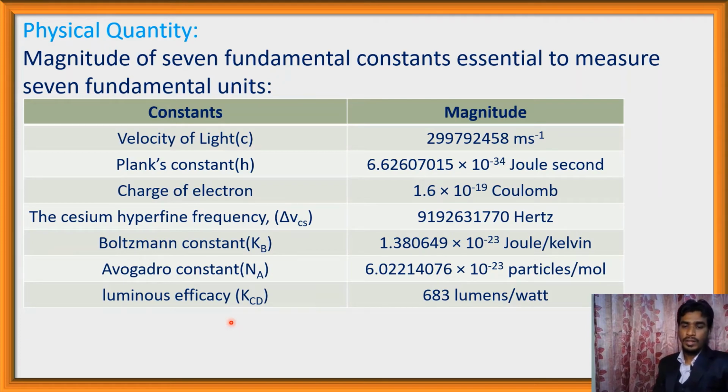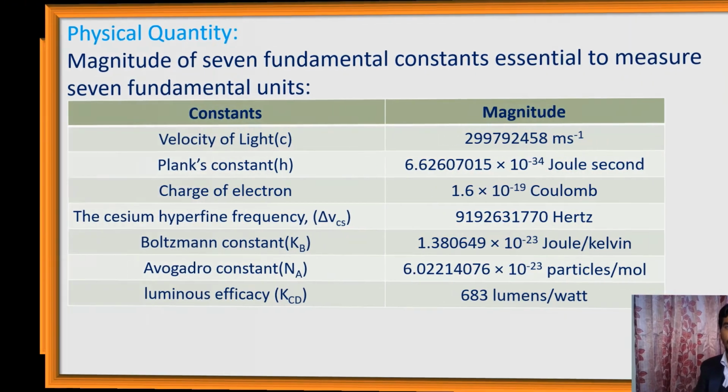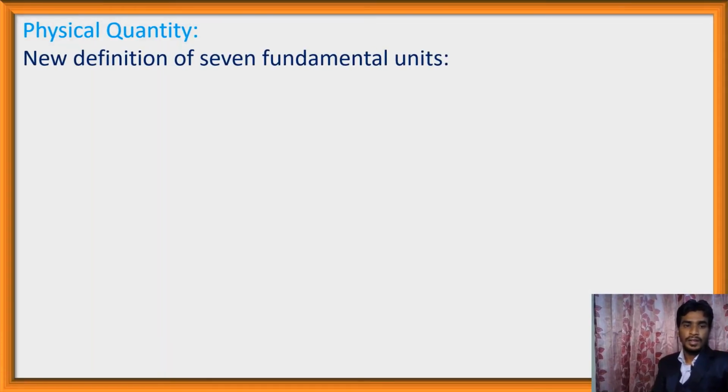to define the 7 fundamental units. We know there are 7 fundamental physical quantities and there are 7 fundamental units, and to define these 7 fundamental units we need these 7 fundamental constants. Now the new definition of 7 fundamental units.